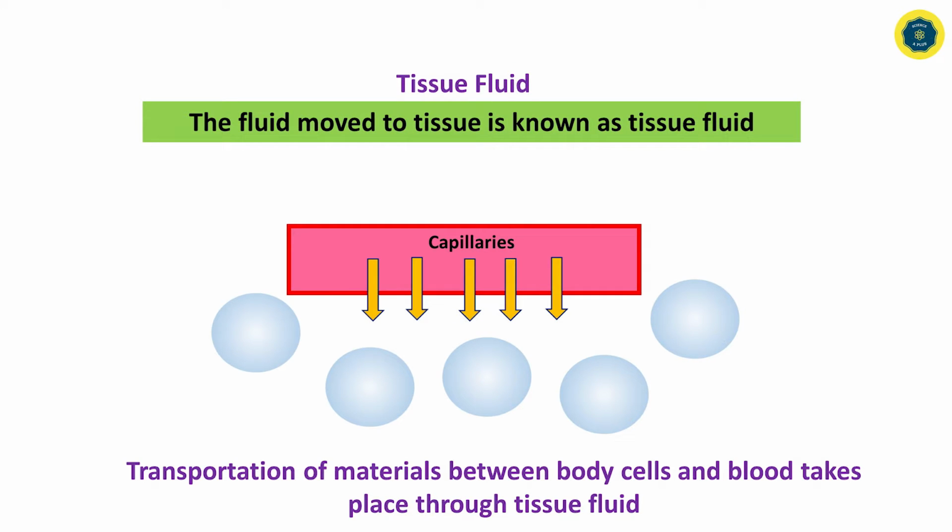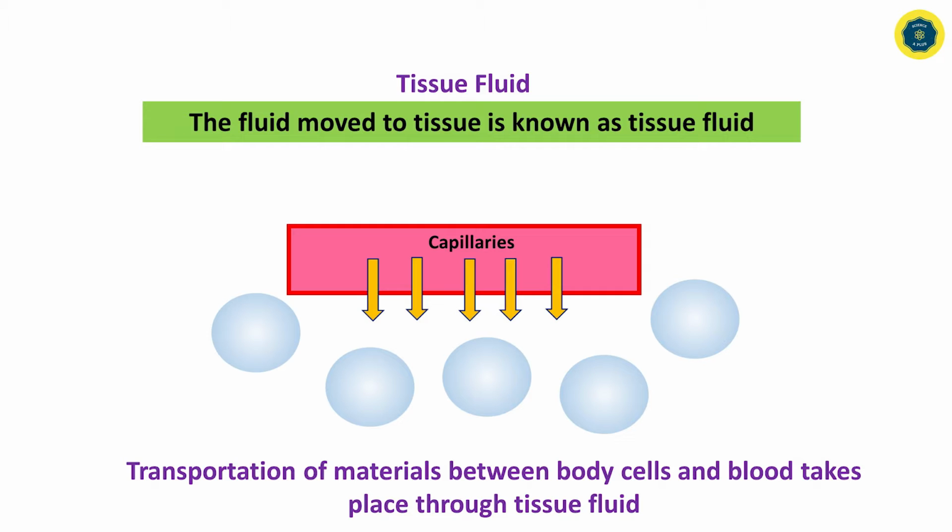Now we are going to learn what tissue fluid is. This diagram shows its formation. The fluid inside the cell moved to tissue is known as tissue fluid. You can see a capillary here. We know the capillaries contain blood. Capillaries are derived from arteries. Arteries contain oxygenated blood.